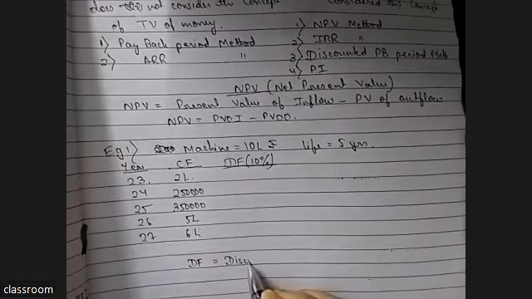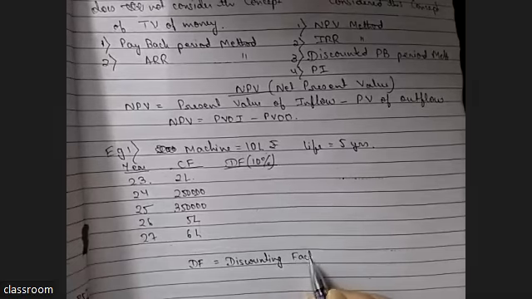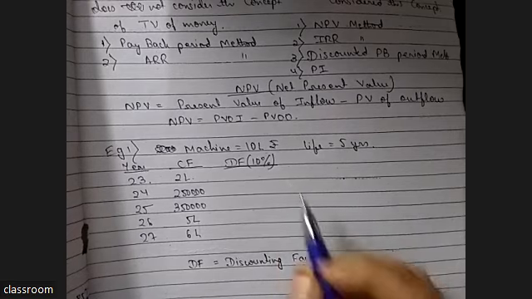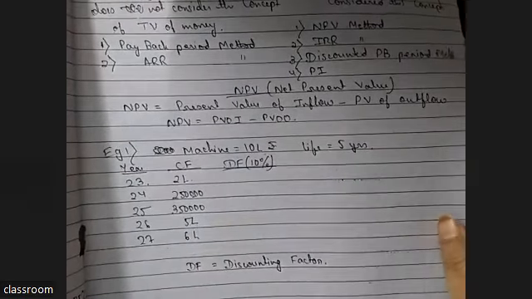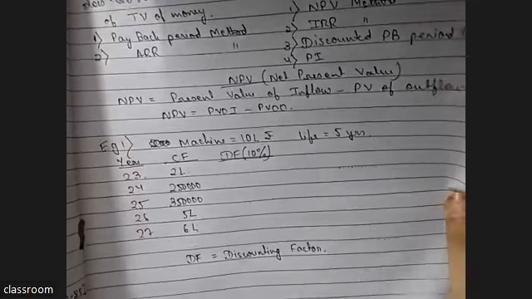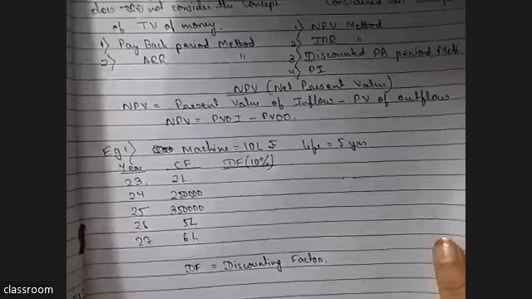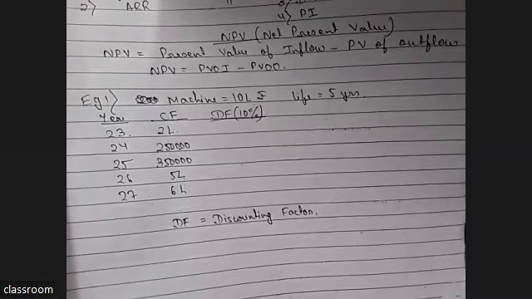Discounting factor. Ma'am, can you explain what NPV resembles, and how it helps with capital budgeting? I am telling you. You know present value of inflow, then I will explain. So tell me first, what is DF? Discounting factor, for example, first year, second year, third year, fourth year. If we want to find the future value, we will do compounding.